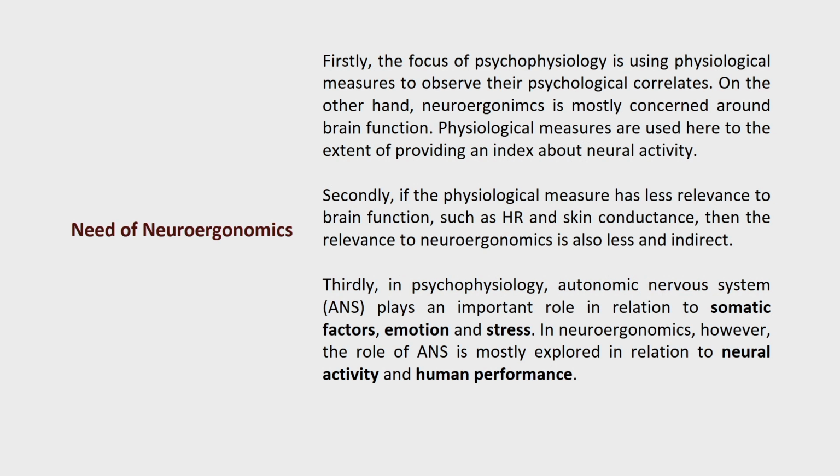In neuroergonomics, however, the role of the autonomic nervous system is mostly explored in relation to neural activity and human performance. So we analyze the same autonomic nervous system functions, but the objectives of the two subjects are a little different. That is why these are two different areas of research.